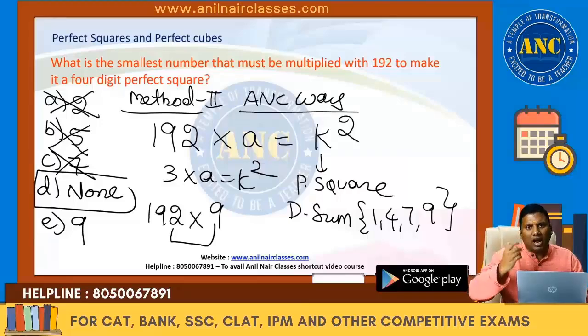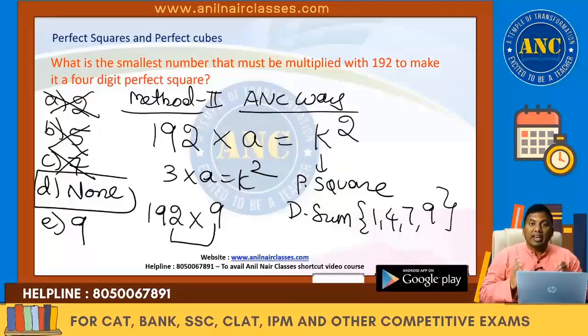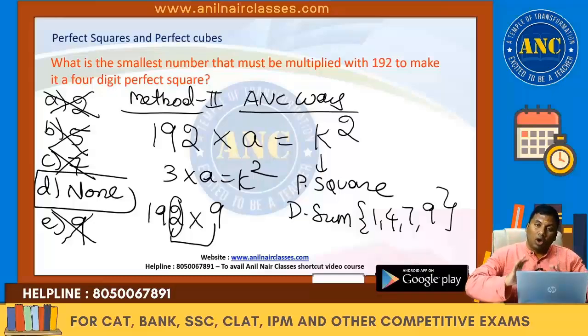I know multiple concepts related to perfect squares, and I know in and out when to use, where to use, how to use, when not to use, where not to use. In case it is 9, the given number is 192. What is the unit digit in 192? 2. 2 multiplied by 9, 2 9s are 18. What will be the unit digit? 8. Can a perfect square end with 2, 3, 7 or 8? No. So therefore 9 can also be eliminated. The traditional method is always there with you.